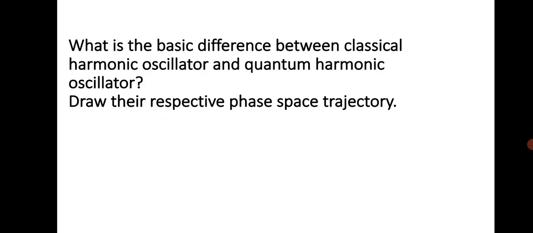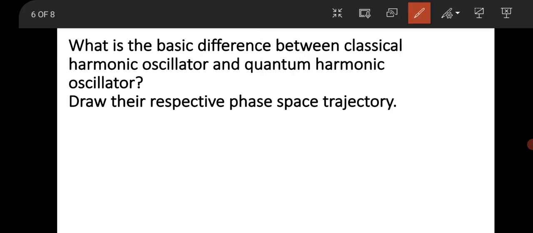So the next question is very basic actually. What is the basic difference between a classical harmonic oscillator and a quantum harmonic oscillator, and draw their respective phase diagrams? As you know, there is a basic difference in their energy eigenvalues, and you should also think about the probability of finding the particle at the extreme and mean positions. Then there will be a difference, and if you draw the wave function, you will see a very basic difference for the ground state. For any state, but you will clearly see some basic difference in the ground state.